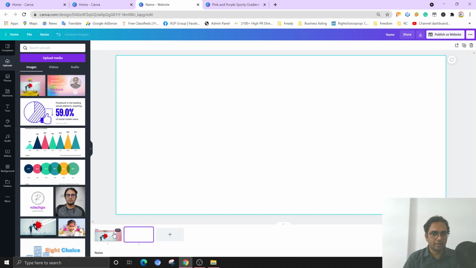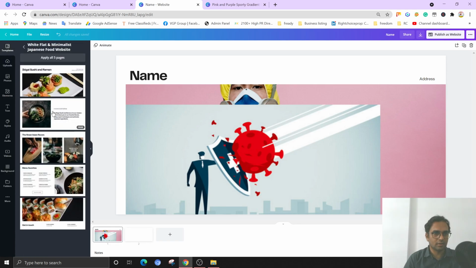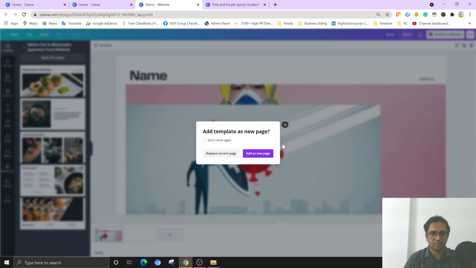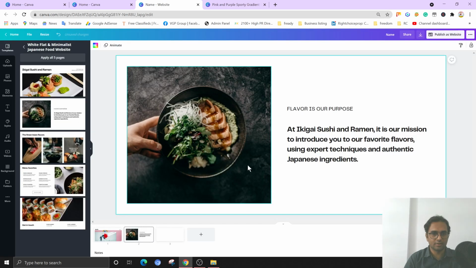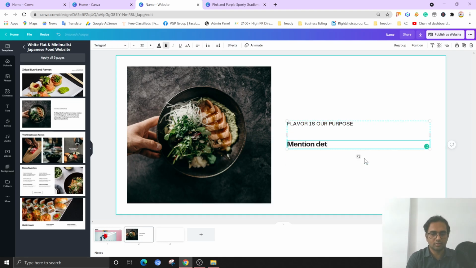Now if you want to create the second slider image, just go here again to the template and click this add new page. Yeah, you can mention details about recipes, whichever you have.